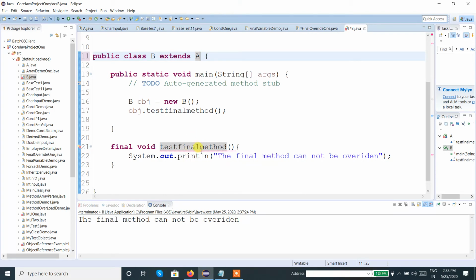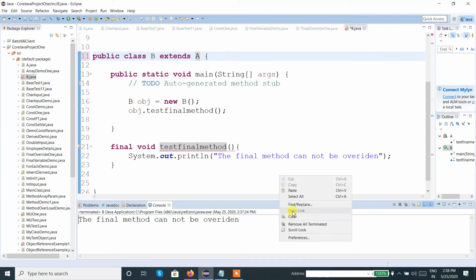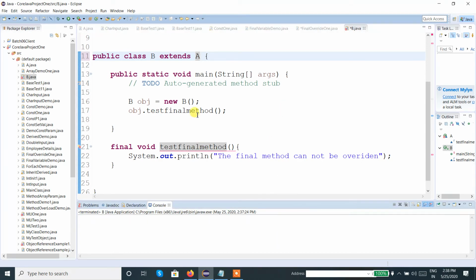But here, let me clear the output screen. Here we can see the alert message. If we click on the alert message, it says cannot override the final method. Clearly we can see the message cannot override the final method from A. As in class A the method is final, we cannot override the final method. So either we need to remove the final modifier.